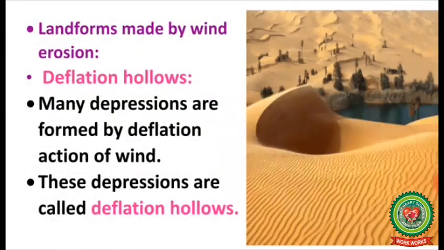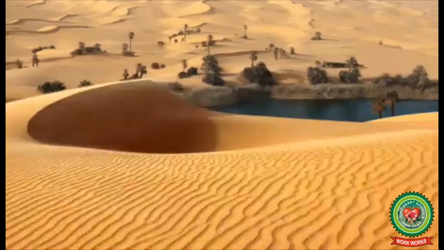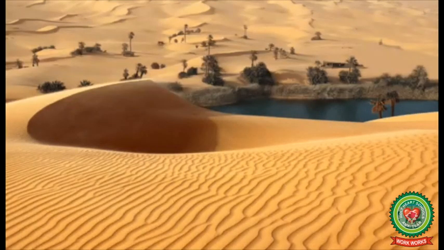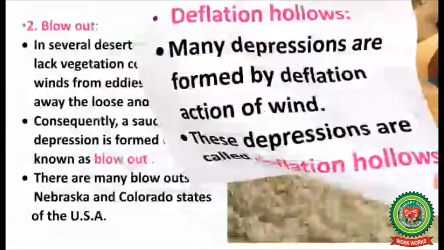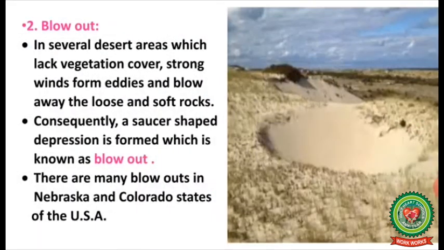Now we will discuss the landforms made by wind erosion. The first landform is deflation hollows. Many depressions are formed by deflation action of winds. These depressions are called deflation hollows.